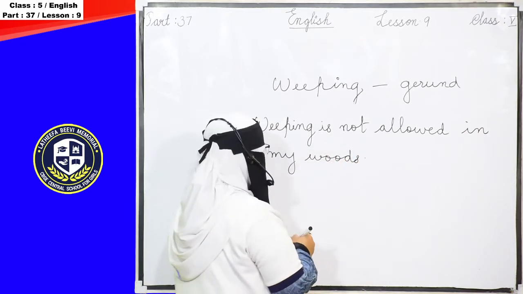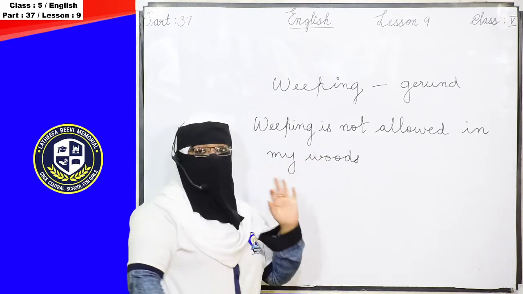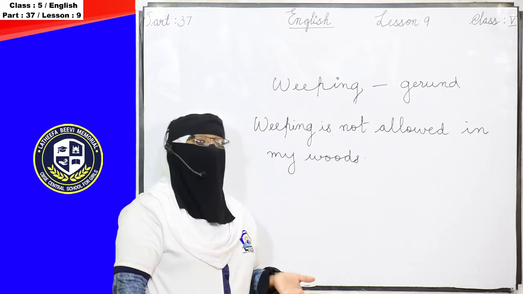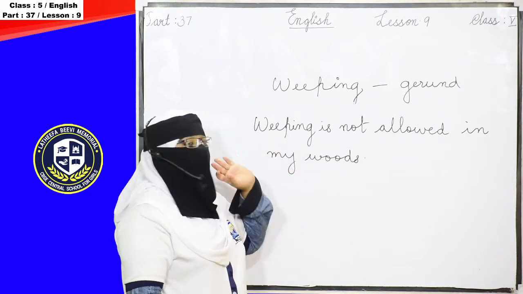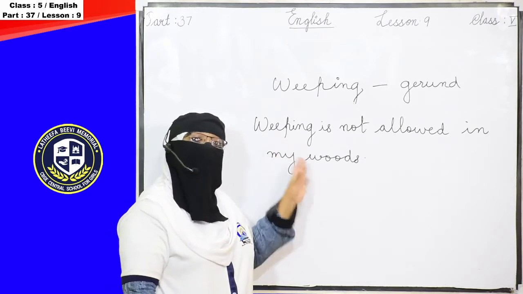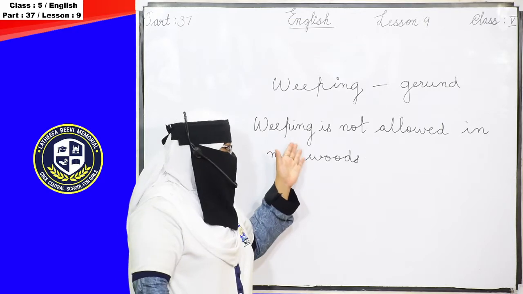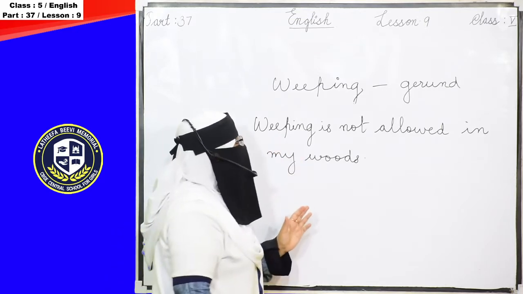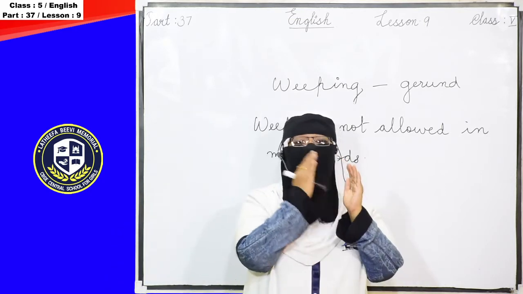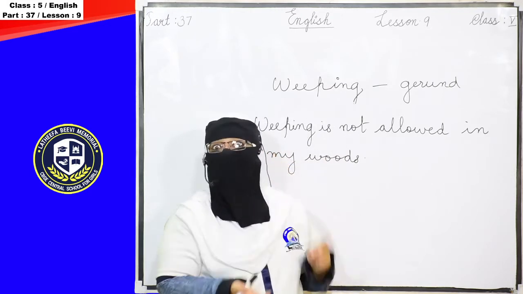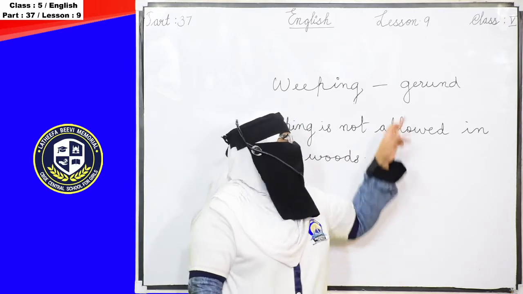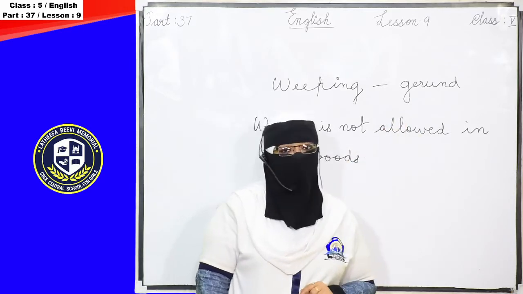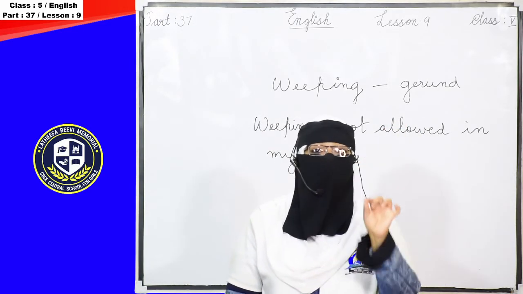Okay, so here weep means cry, and that is an action, and that is a verb. The verb with ing, here we used as a noun. So when we use a verb with ing as a noun, that is known as a gerund.